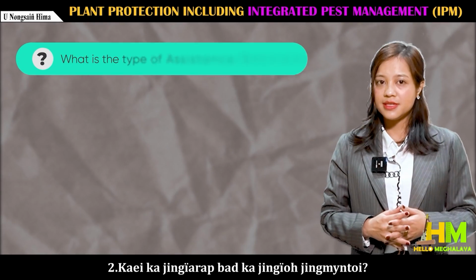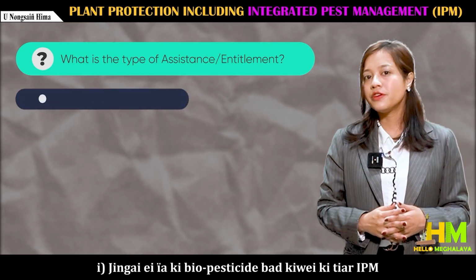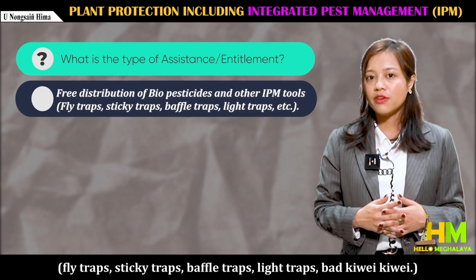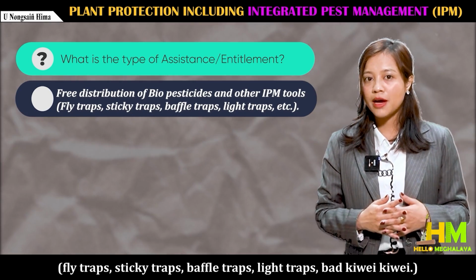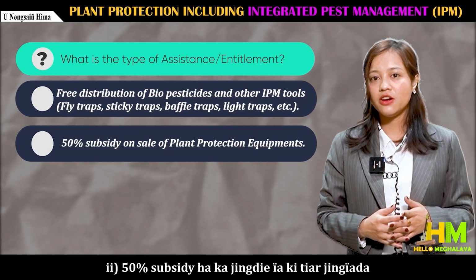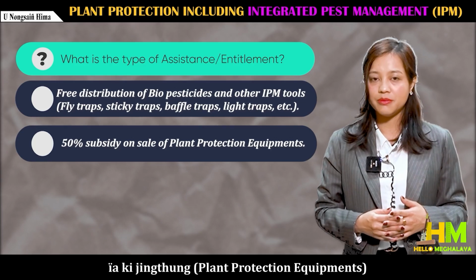What is the type of assistance entitlement? Free distribution of biopesticides and other IPM tools, fly traps, sticky traps, baffle traps, light traps, etc. 50% subsidy on sale of plant protection equipments.